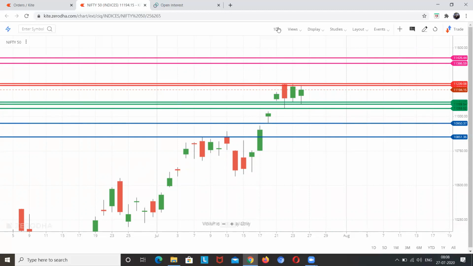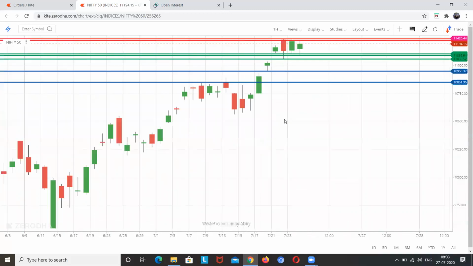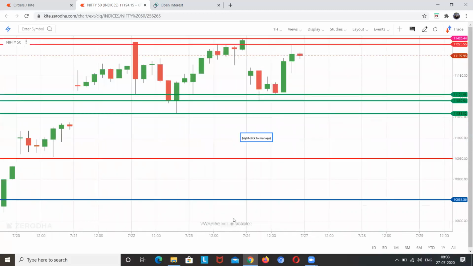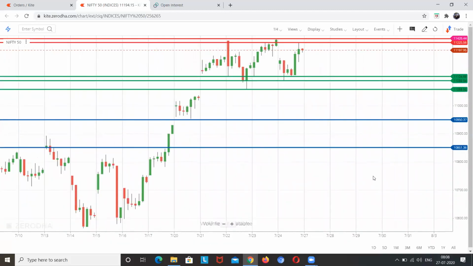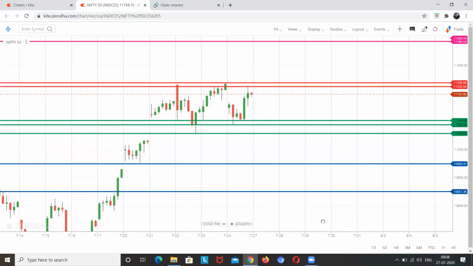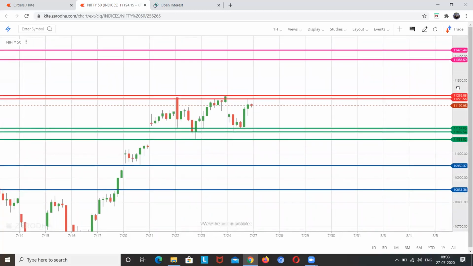And we have to see the hourly chart, not the daily chart. As we are trading intraday and swing trades of around 3-4 days, we don't look exactly at the daily chart, but we have to see the daily chart for our trend confirmation. If we are trading long, at that time the daily chart should also be positive. Right now the trend is positive, so I'll prefer to go with the long, but there is no bias.